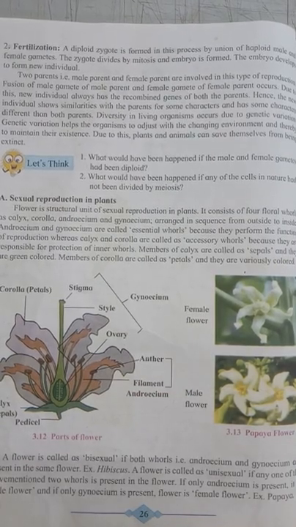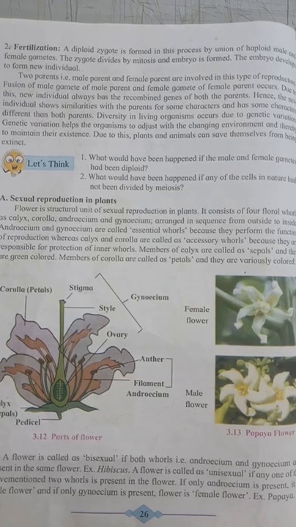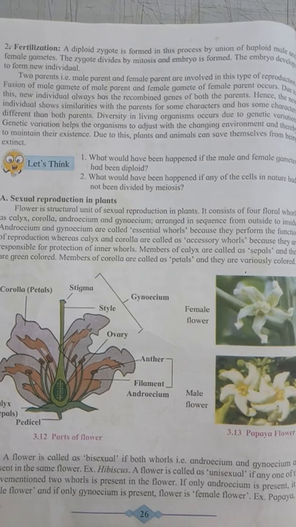The second step is fertilization. In this process, by the union of haploid male gametes and female gametes, a zygote is formed, and this zygote divides by the process of mitosis, and an embryo is formed, and this embryo develops into the new offspring, new individual. This process is called fertilization.